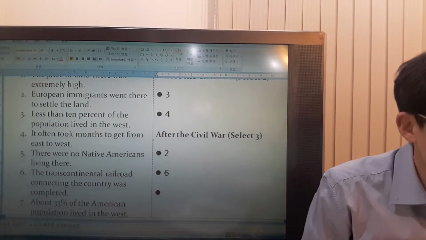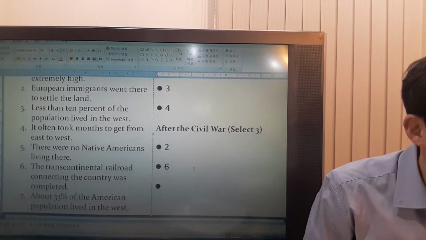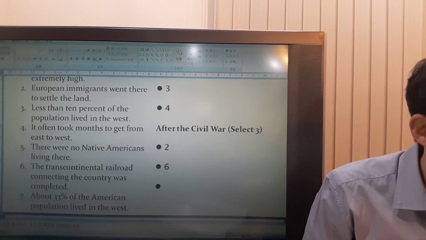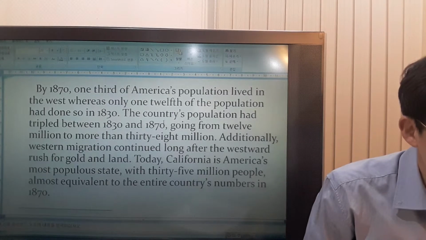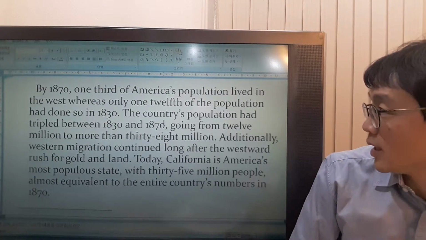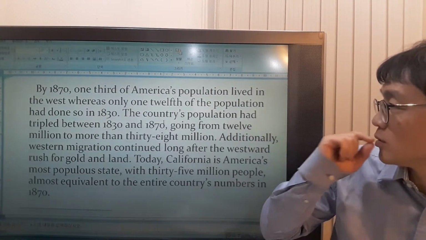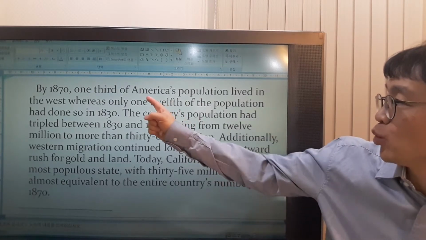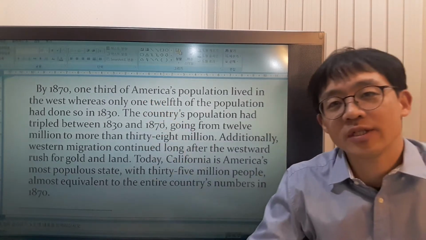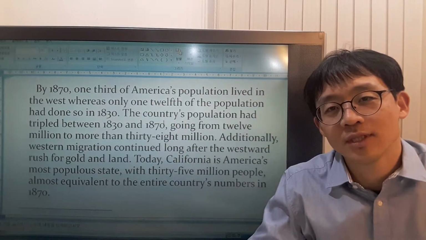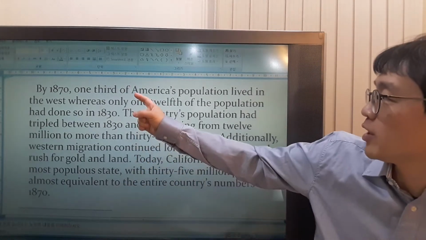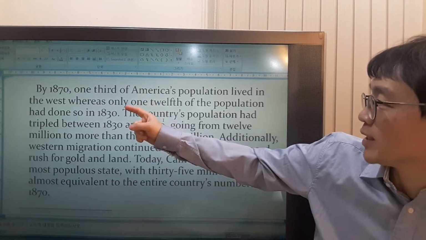Oh, number 7. About 33% of the American population. This is in the last paragraph, right? What is that? Only one third is 33%. You have to know that. It's math, right? One third of America's population lived in the West.